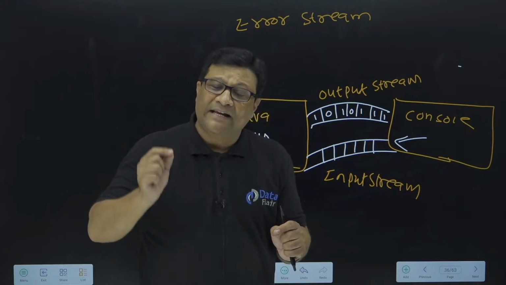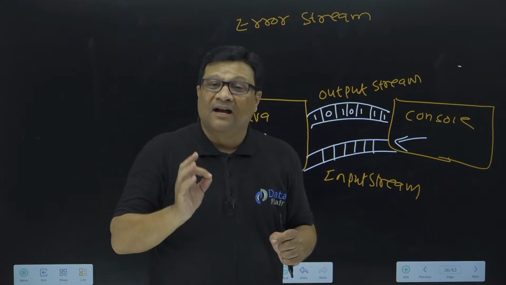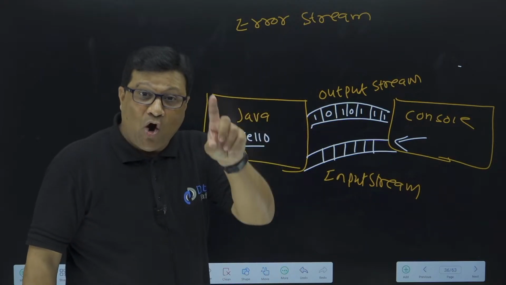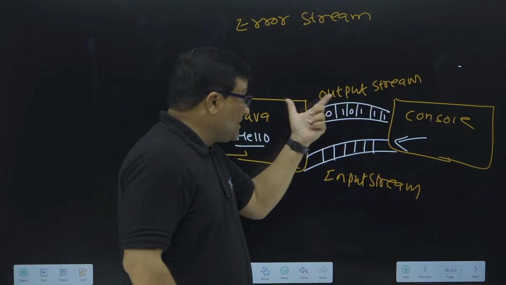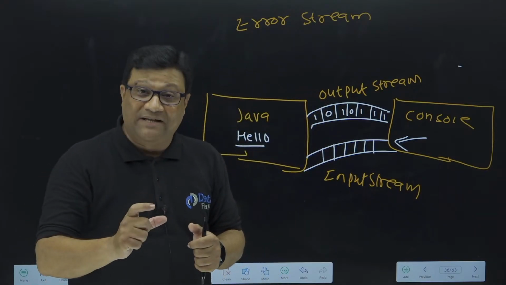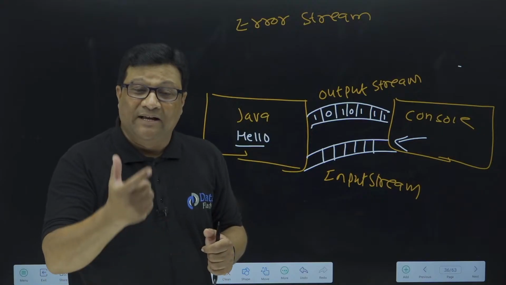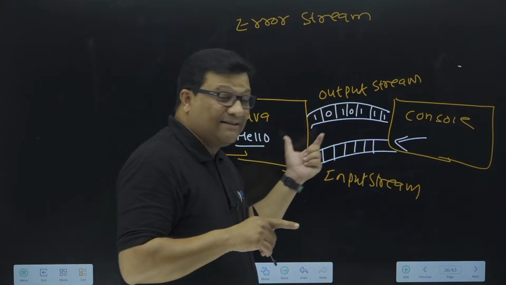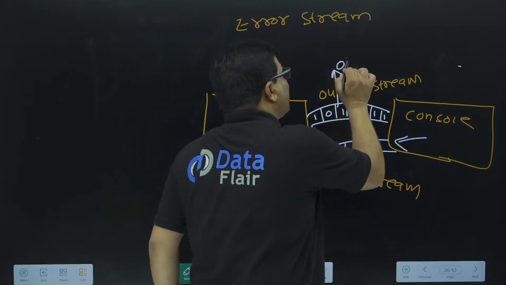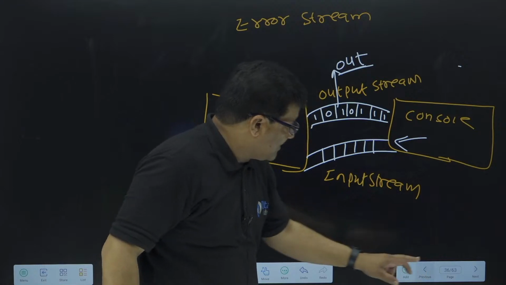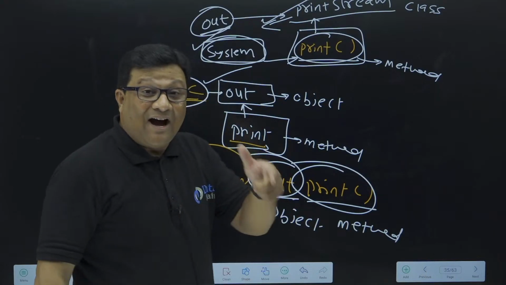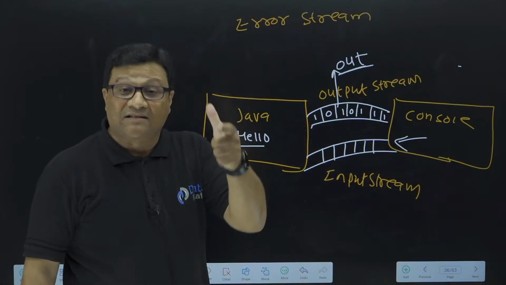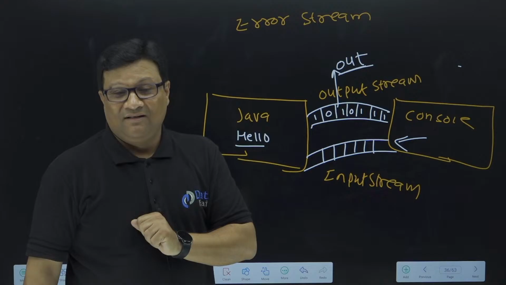Always remember, in Java 90% of tasks are done by objects and classes. So this stream is actually an object in Java. This output stream is exactly an object, and the responsibility of this object is to carry the data. That output stream is actually the out object which we use with the System class. This out is an object, but it works as a stream for programming. It is treated as a stream. It is the output stream in Java.